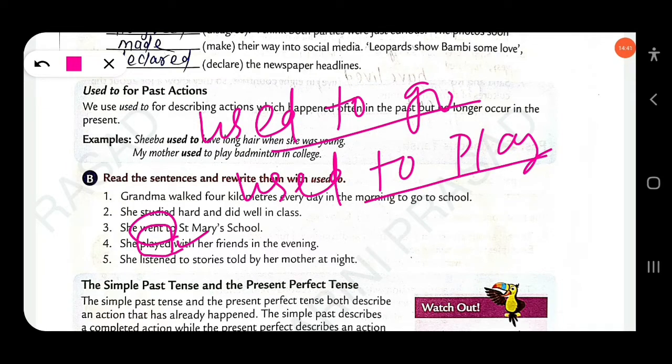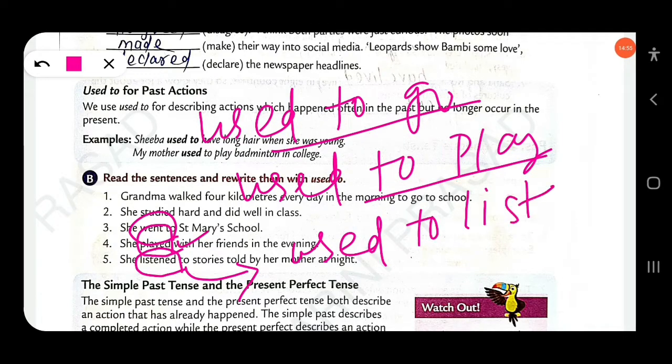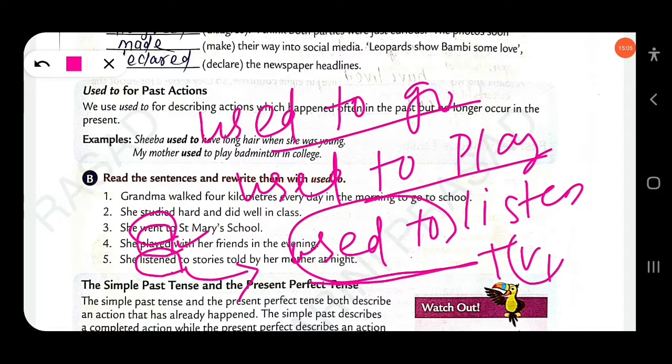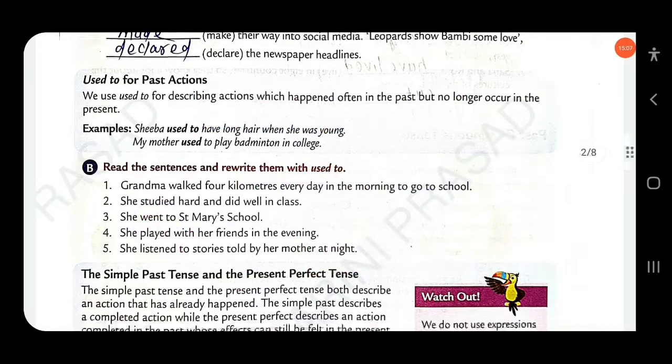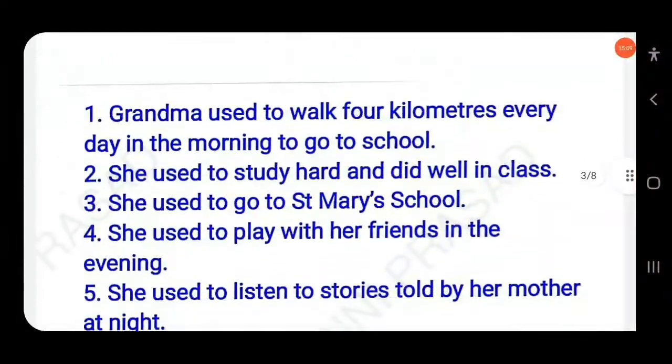Then she listened to stories told by her mother at night. Here simple past listened is replaced by used to listen. Just find the simple past and replace it with used to plus V1. Clear? Look at this answer.